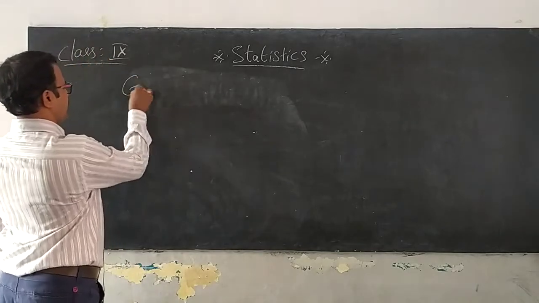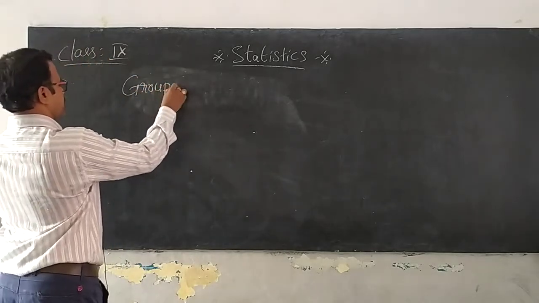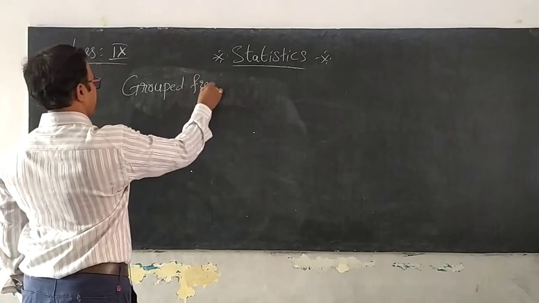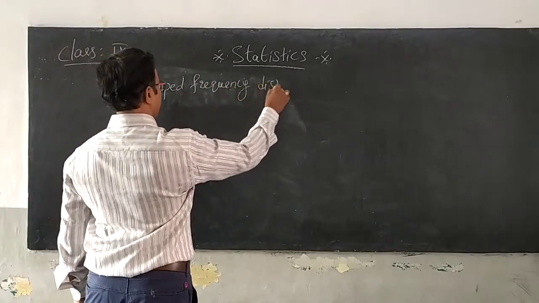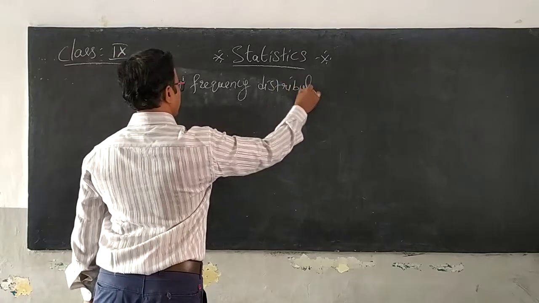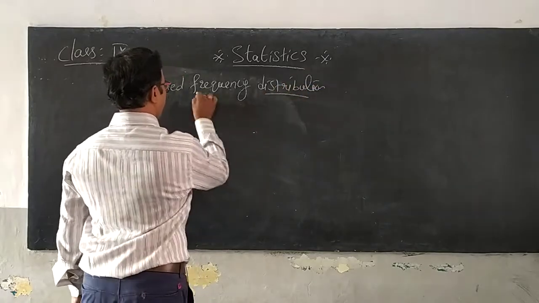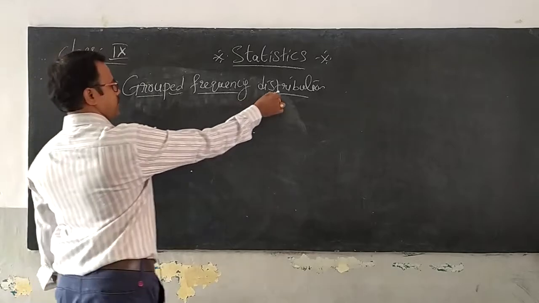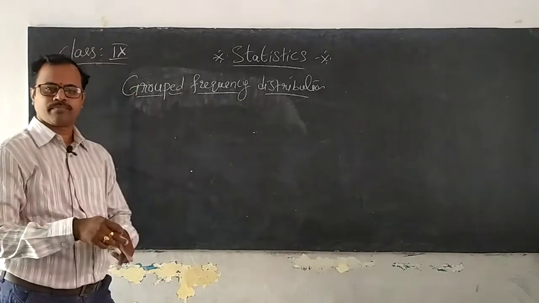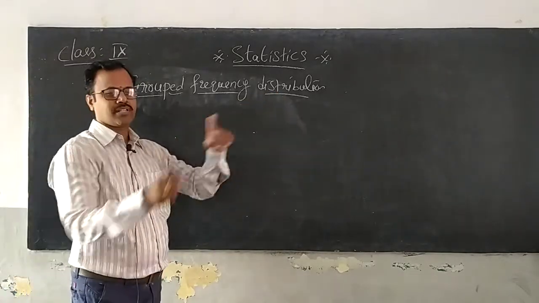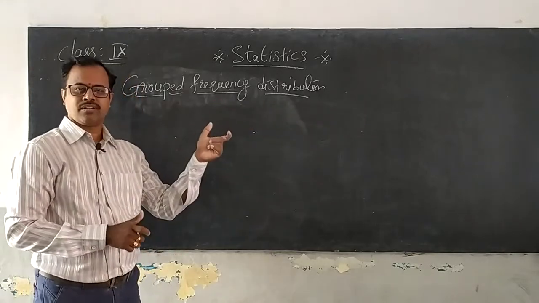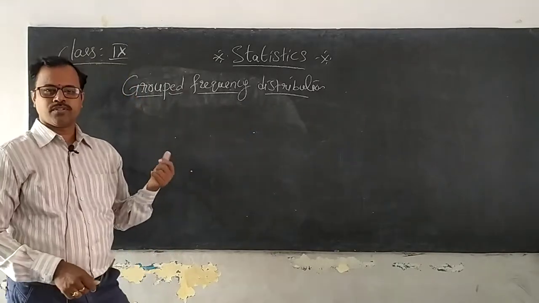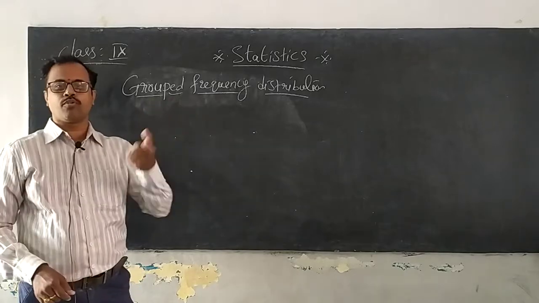Now keep the side heading grouped frequency distribution. I said earlier, distribution means a table. At the table which contains frequency of some groups. So we must know what is meant by groups.